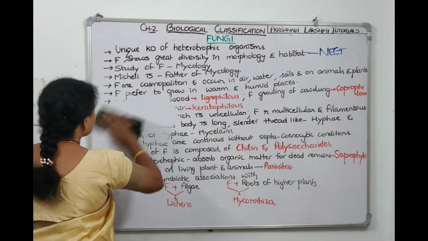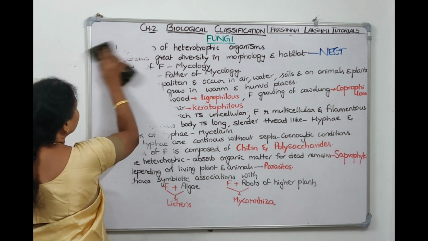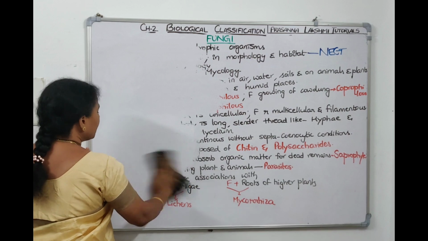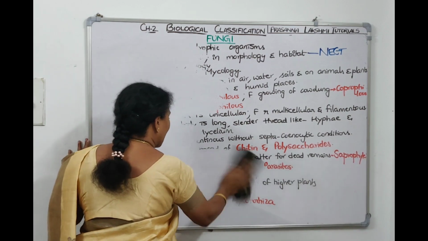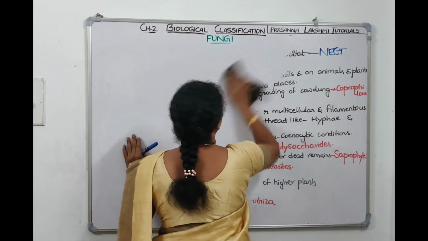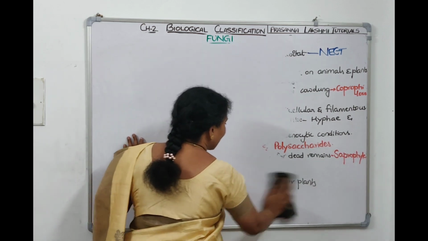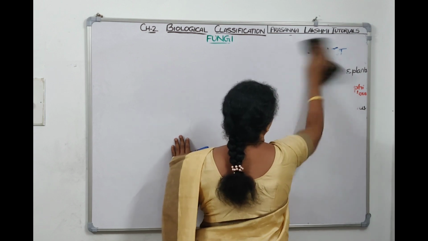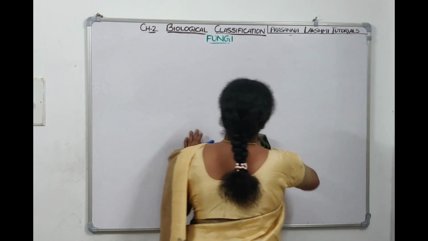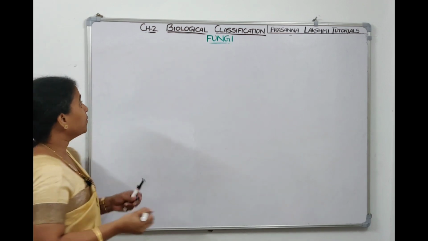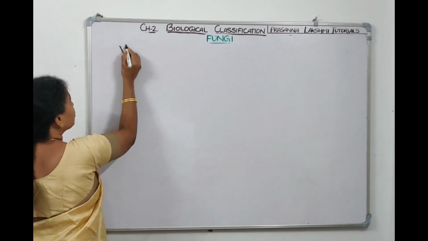Now these are the characteristics of the kingdom fungi. Now when we talk about reproduction, fungi show vegetative reproduction, asexual reproduction and sexual reproduction. Let us see all three types of reproduction exhibited by fungi, and we will see the three steps in sexual reproduction also. Right? Now let's go. Vegetative reproduction is by which methods?